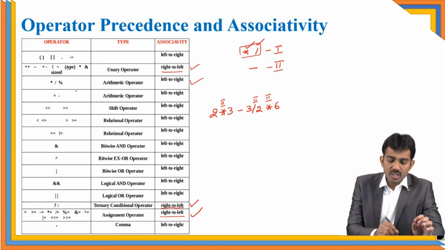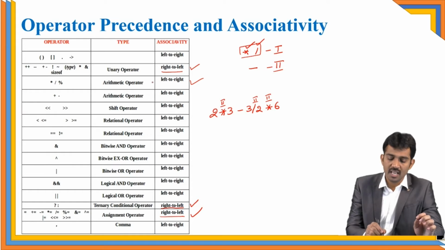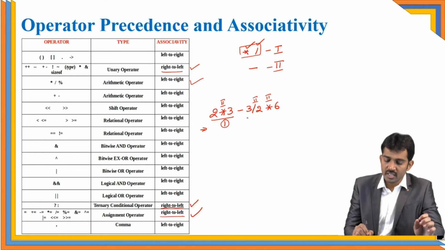Yeah, if you observe, the multiplication as well as the division has the same precedence and left to right associativity, means you need to start from left to right. First you need to perform this operation, after that this operation, and after that the resultant of this operation. Right? Means first 2 into 3, 6 minus 3 by 2 means 1.5 into 6, right? 1.5 into 6.